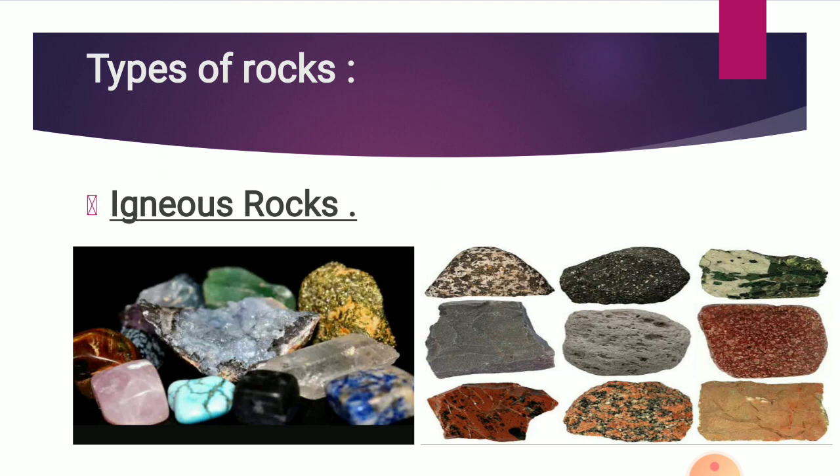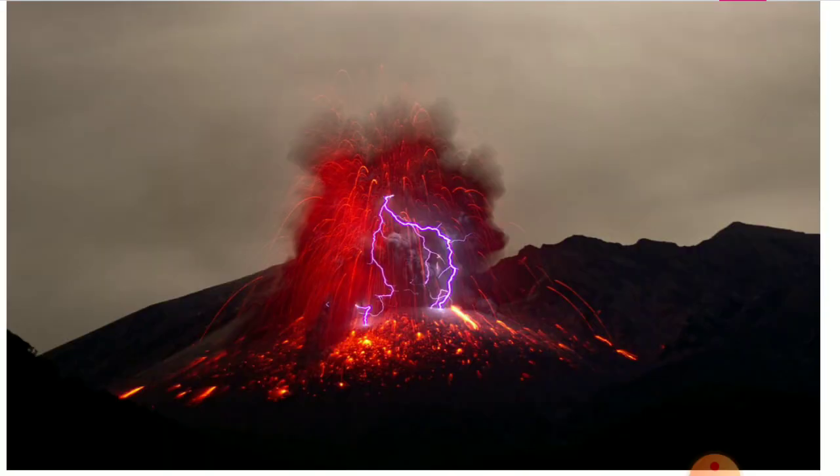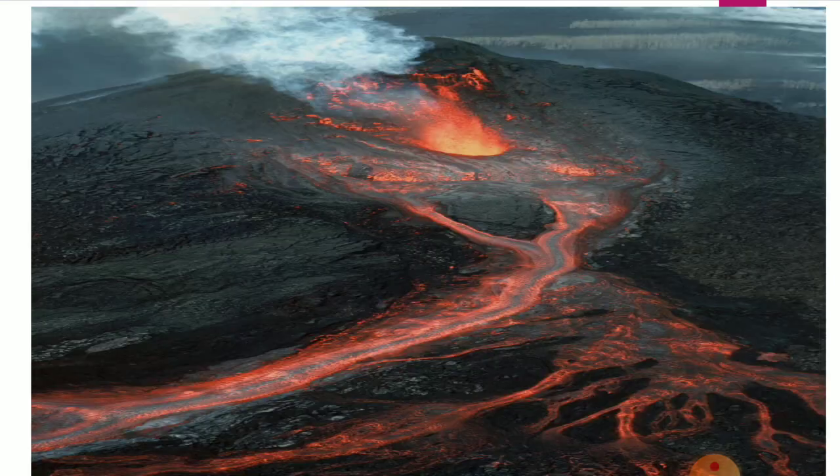These rocks are formed by the cooling and solidification of molten rock during a volcanic eruption. The molten rock is called magma, and when it comes out on the earth's surface it is called lava. When the magma cools and solidifies, it forms igneous rock. Examples: granite, basalt and pumice.